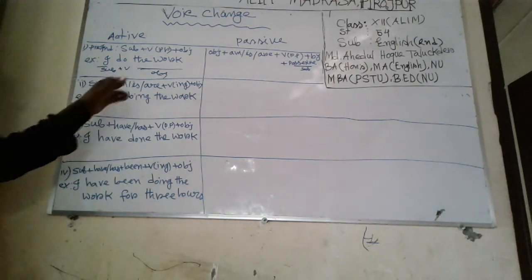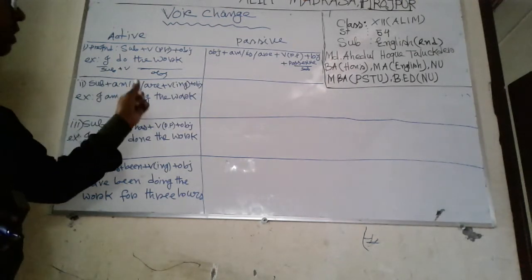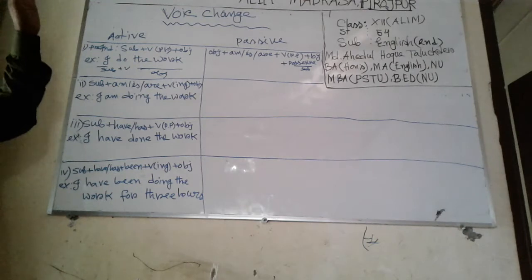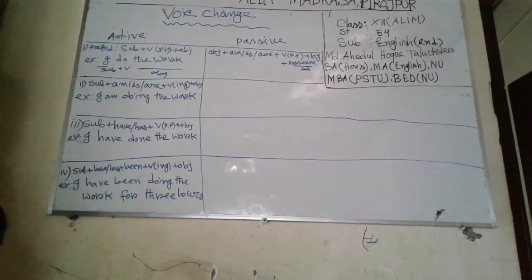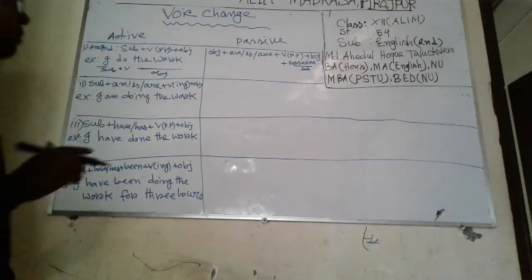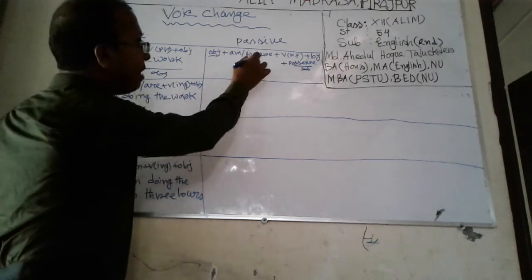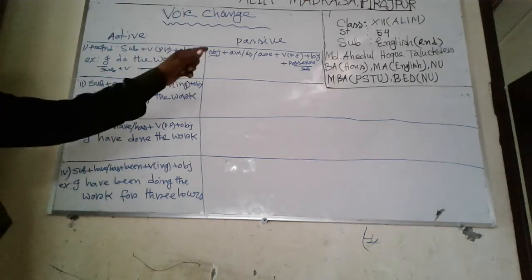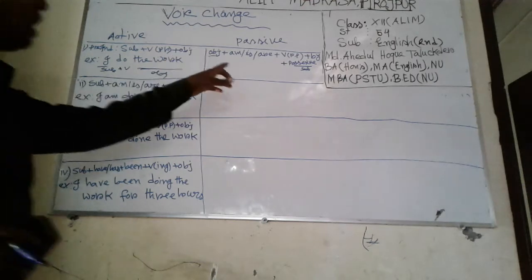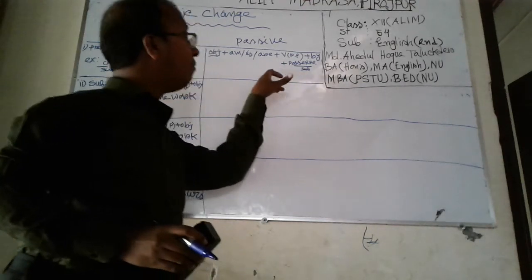Okay, all the tenses are active voice, and to change it into passive voice: object first, then am, is or are, then verb present form, then by.